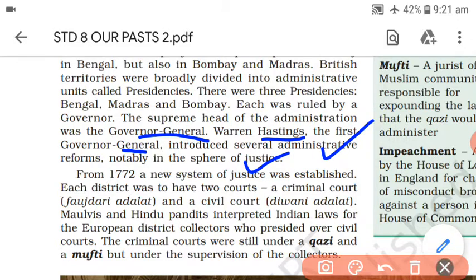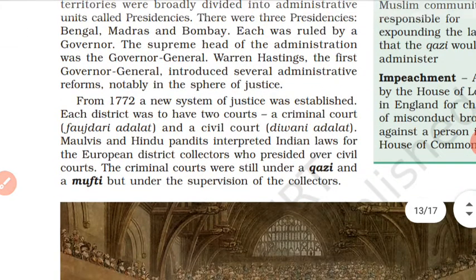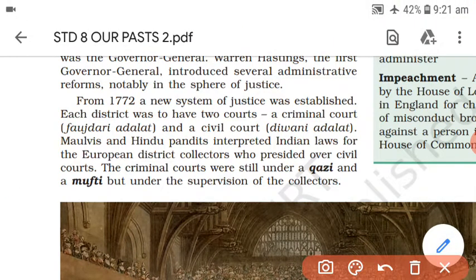Notably in the sphere of justice also he introduced a number of reforms. So from 1772 a new system of justice was established. Now each district was to have 2 courts, that is a criminal court and a civil court, which we are going to study even in civics. Criminal courts were known as Faujdari Adalat and civil courts were known as Diwani Adalat.